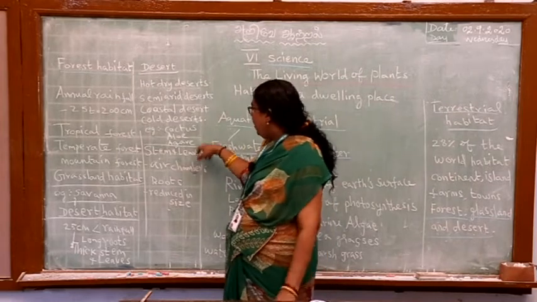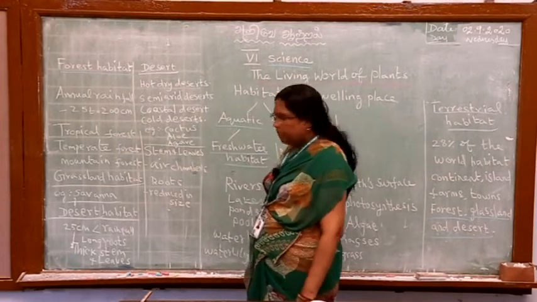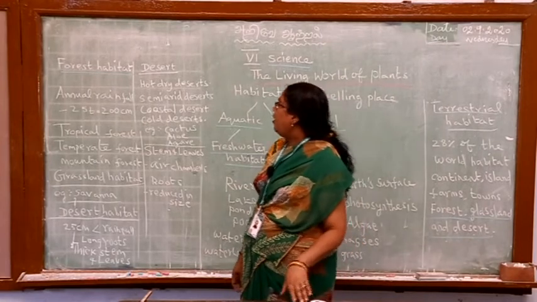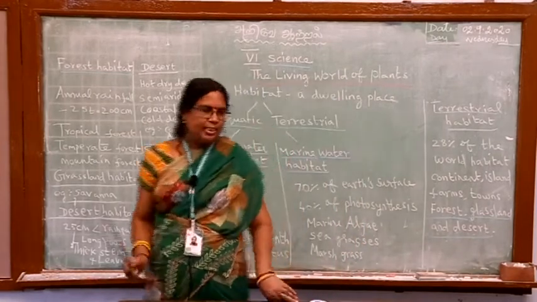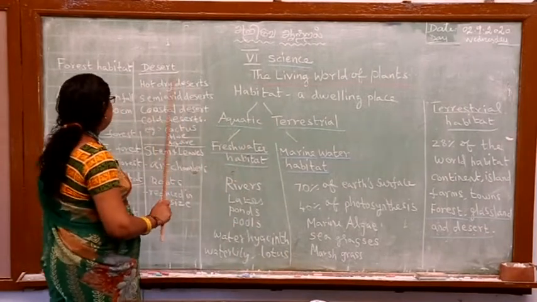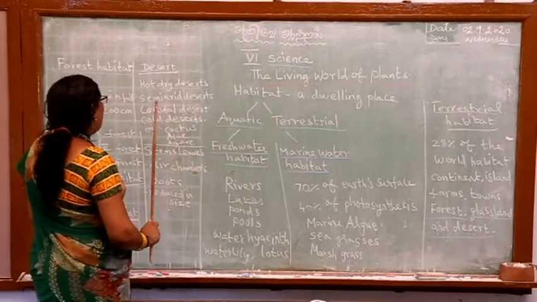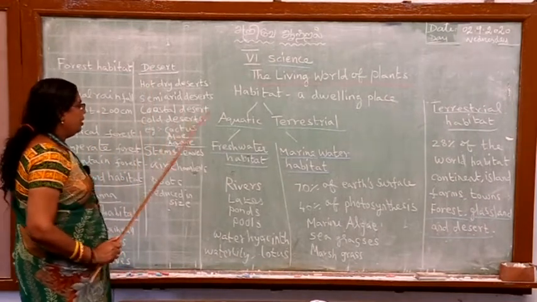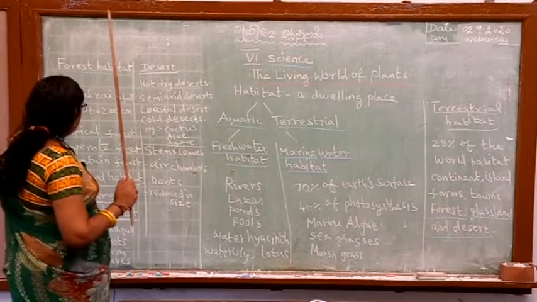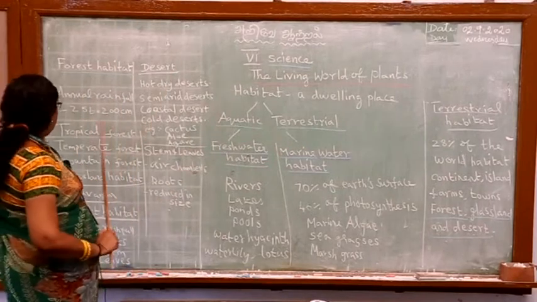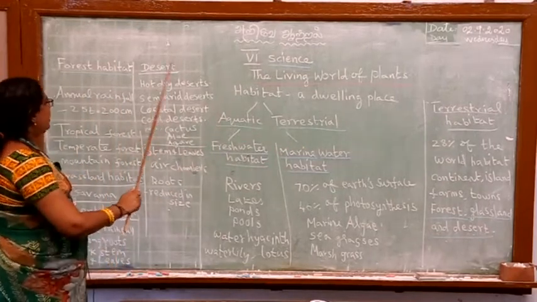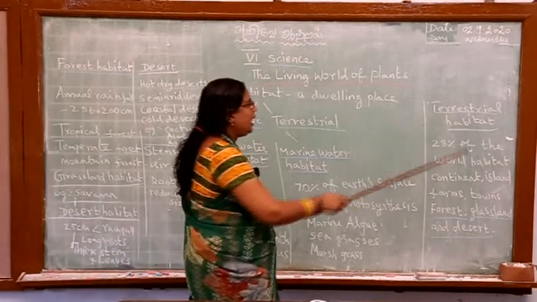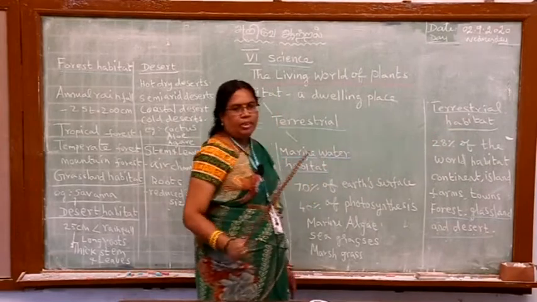Cactus, aloe vera, are examples of desert plants. We all know there are many types of deserts: hot dry deserts, semi-arid deserts, coastal deserts and cold deserts.